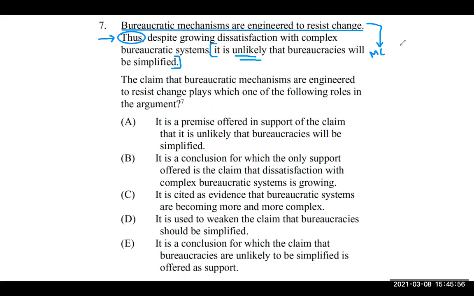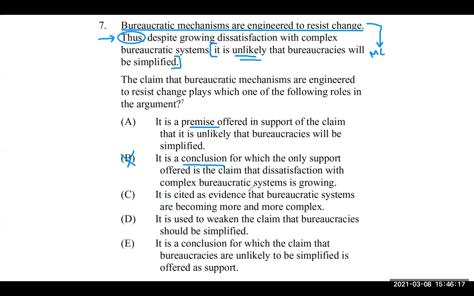Anything that is not ultimately the one thing being supported is doing supporting, or it's background information, which in a roundabout way does support. So we can look through our answer choices super quickly to see what's going on. We've got premise, conclusion. We already know that that is not it.